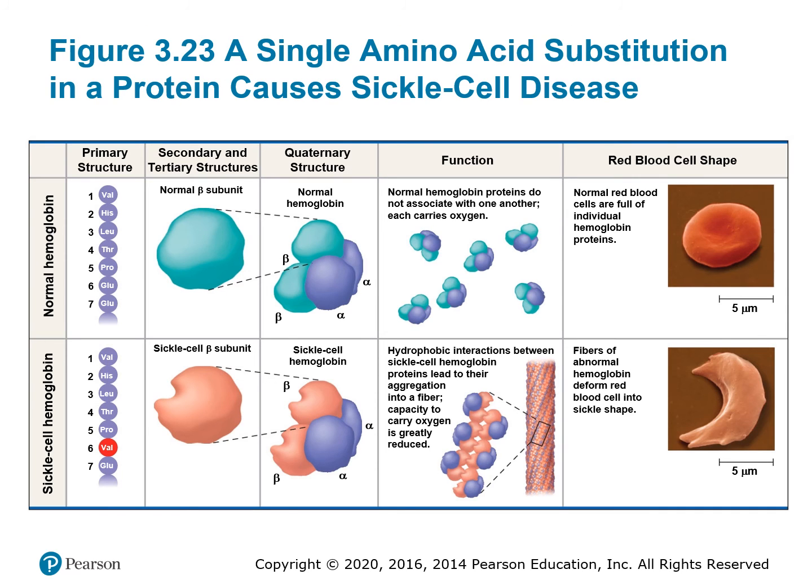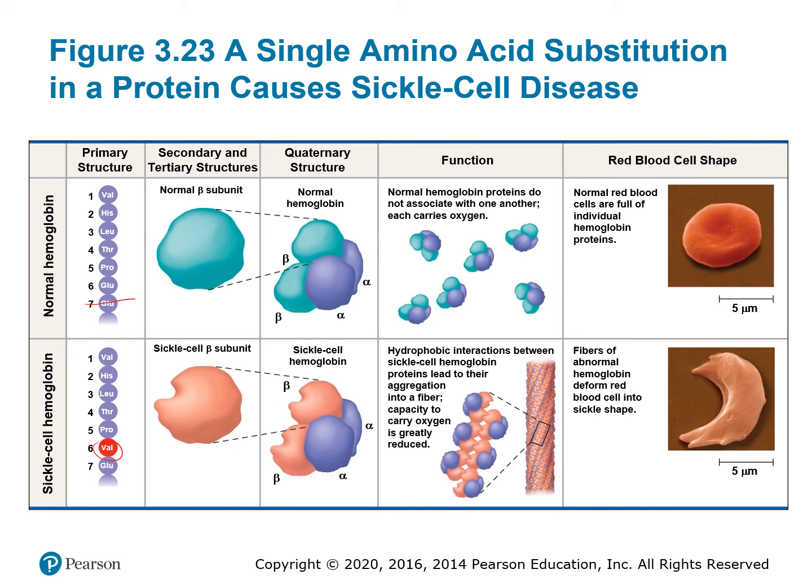And here's our example of the importance of all these levels of protein structure. So here's the sequence of hemoglobin, that protein that carries oxygen in your blood. Here's a change in the primary sequence or primary structure of hemoglobin, where you get a substitution of one amino acid for another. So you have glutamate here and valine here. That changes the primary structure of this protein. These two amino acids are different from each other.